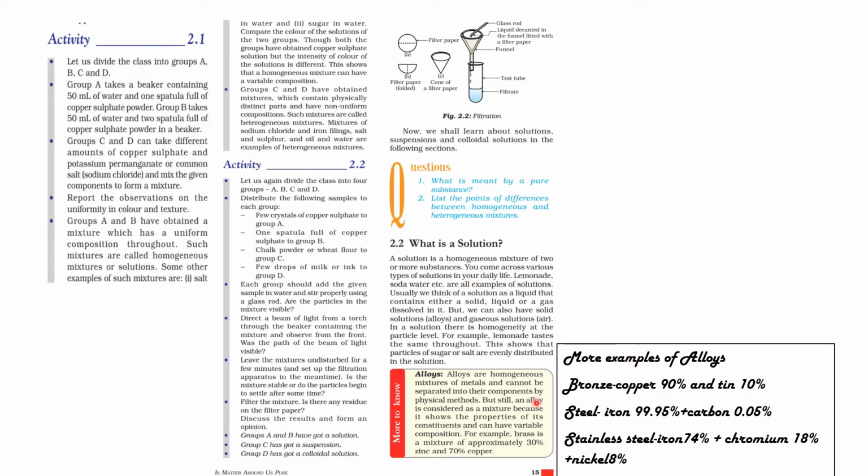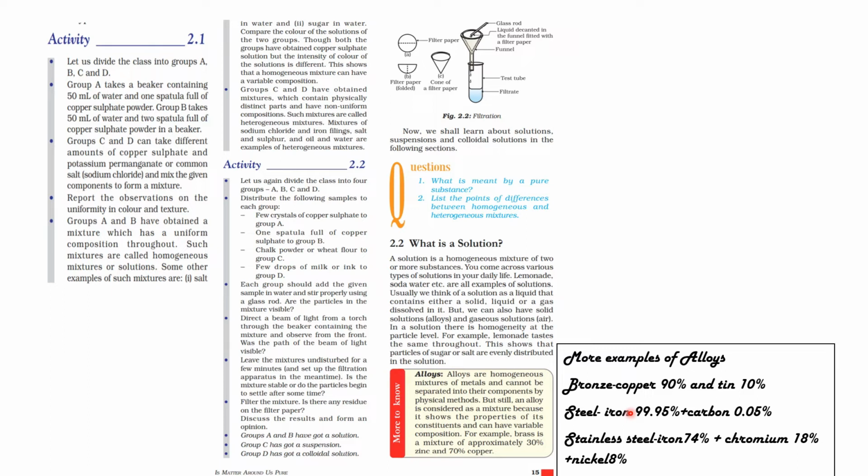Next is about the alloys. What are alloys? Alloys are homogeneous mixtures of metals and cannot be separated into their components by physical methods. But still, an alloy is considered a mixture because it shows the properties of its constituents and can have variable composition. For example, brass is a mixture of approximately 30% zinc and 70% copper.